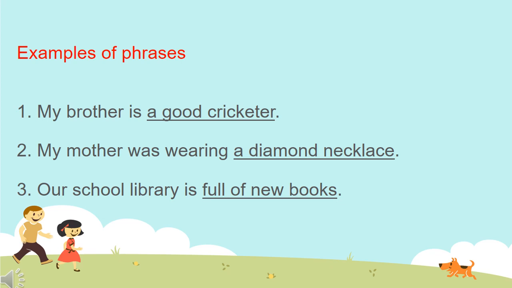Now the third example is, our school library is full of new books. So here full of new books is a phrase. Why is it a phrase? Because it is a group of words with incomplete sense and it is a part of a sentence. Okay students?